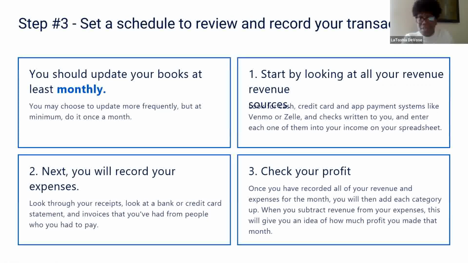To update your books, start by looking at all of your revenue sources. Those would be things like cash, credit card, and app payment systems like Venmo or Zelle, and checks written to you. And you'll enter each one of them into your income on your spreadsheet.